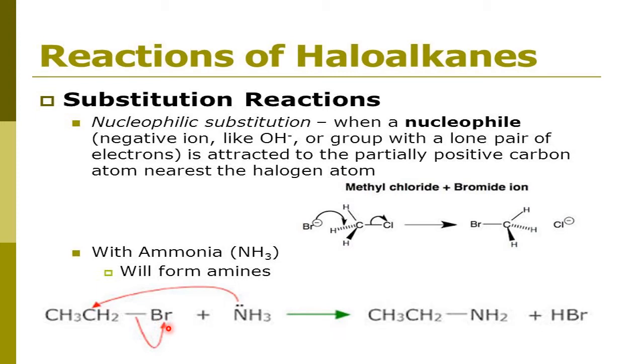So in this way, ethyl bromide converts into ethyl amine with the help of ammonia, which carries one lone pair of electrons. In place of ammonia, if you take water, water also contains two lone pairs of electrons. So water splits into H plus and OH minus. Here OH minus acts as a nucleophile. That OH minus will attack the carbon plus of the haloalkane and converts haloalkanes into alcohols.